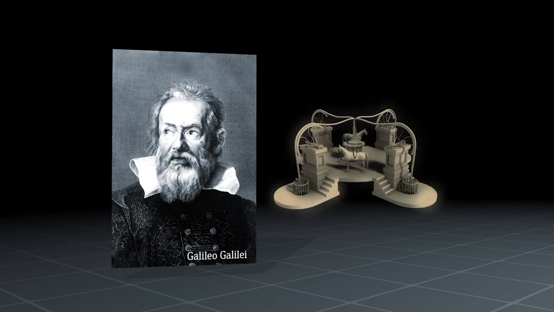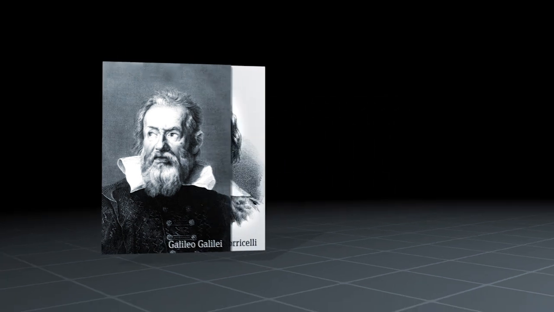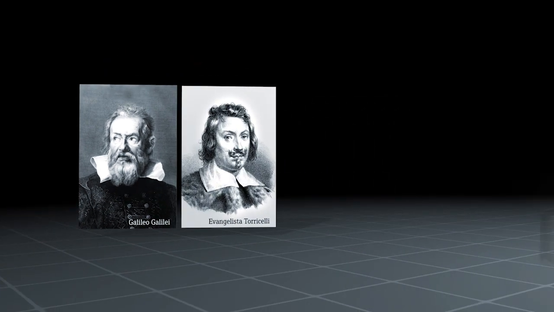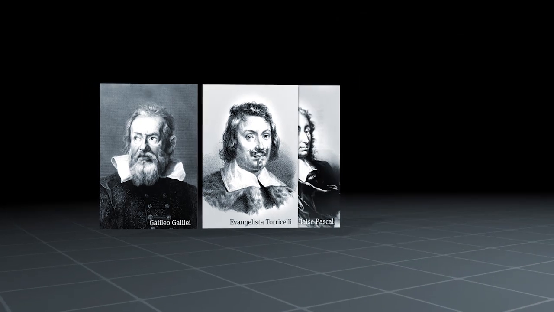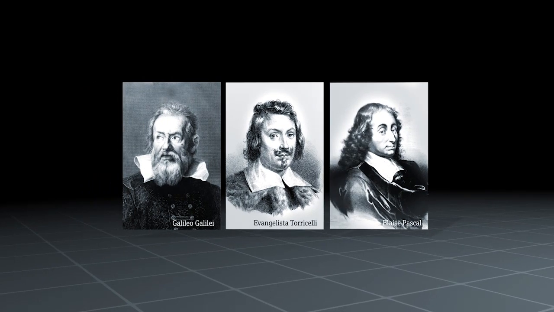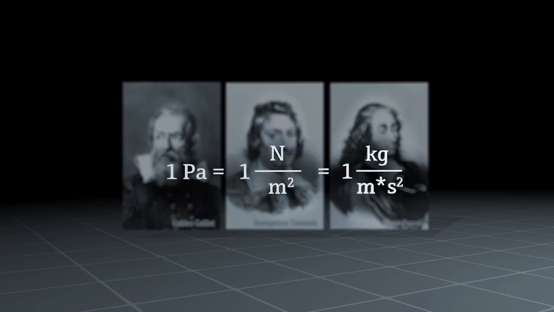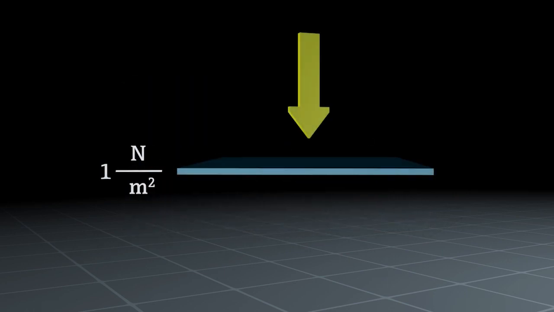Galileo Galilei made tests with pumps to overcome the differences in altitude for irrigation purposes. Evangelista Torricelli conducted research with mercury columns and discovered the state of the vacuum. Blaise Pascal heard of these experiments, continued the research, and could determine the weight of air. Pascal called this force pressure, and to pay homage to him, the SI unit for pressure was named after him.